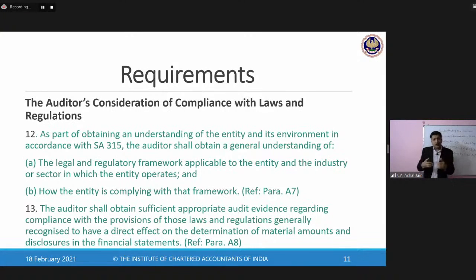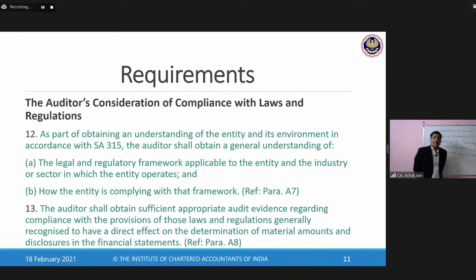Because through that, the auditor would get to know the compliances as well as the requirement of having those laws and regulations in respect of the company. Clear?